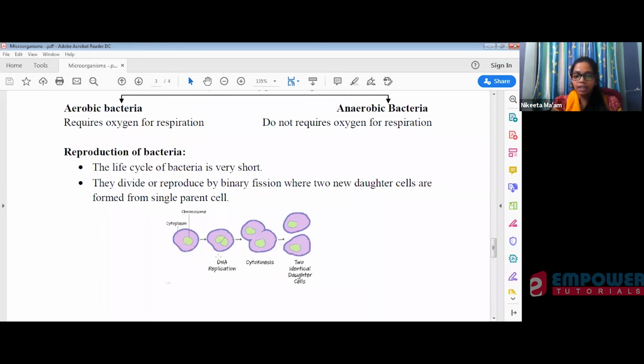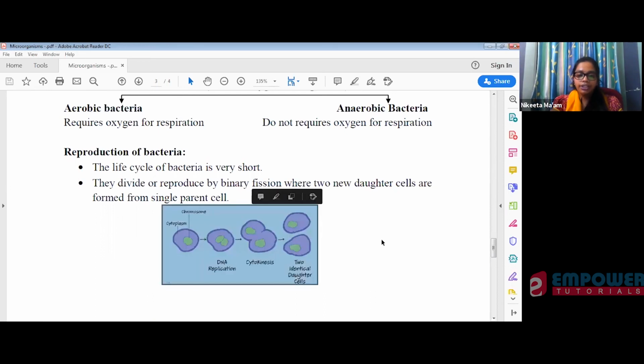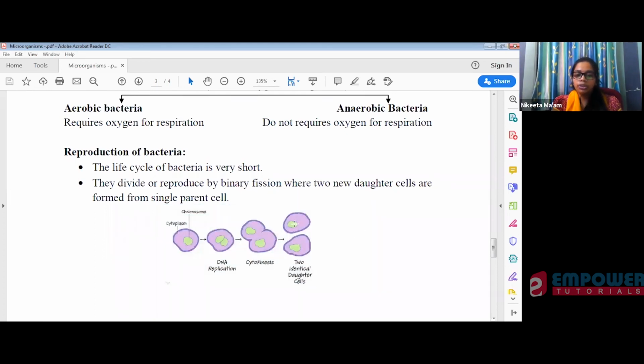Then the cytoplasm gets separated, and every cellular material, that is ribosomes or anything else in the cell, gets divided into two parts. After which two new daughter cells are formed. So from one parent cell, you will have two daughter cells.